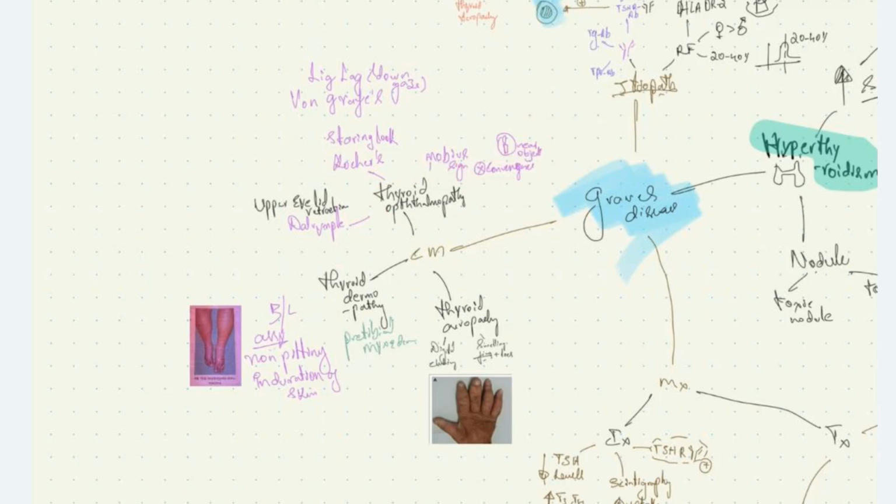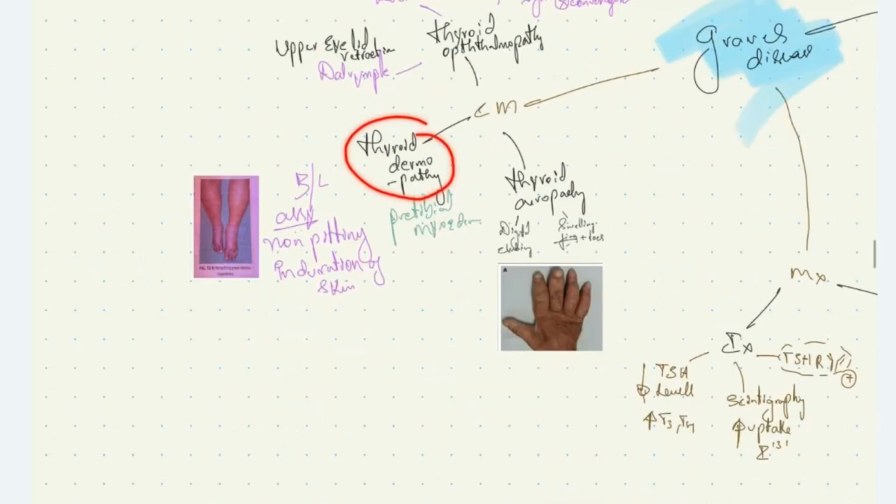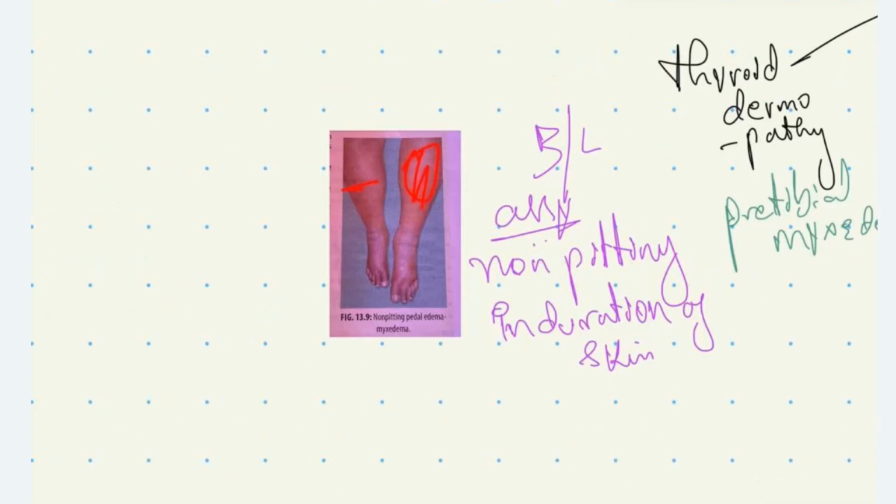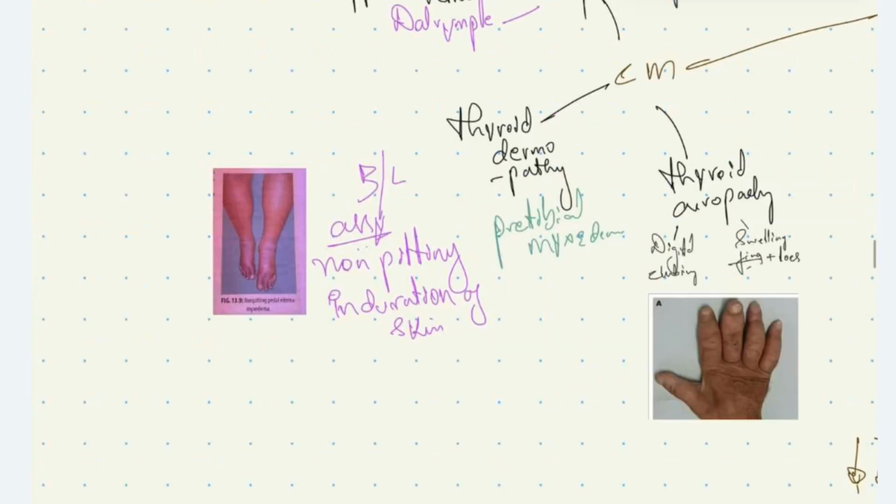What is thyroid dermopathy? Thyroid dermopathy is bilateral, asymmetric, non-pitting induration of skin, called pretibial myxedema.